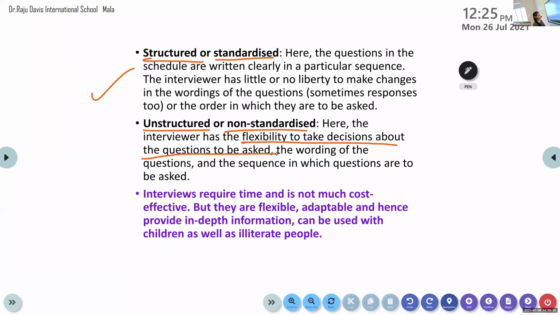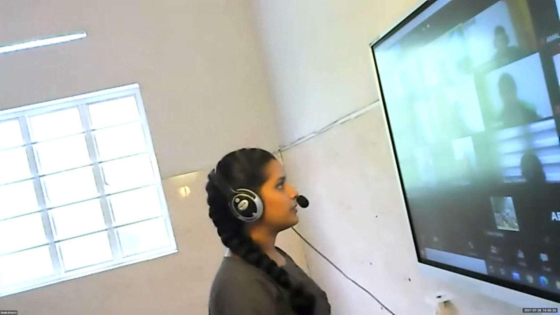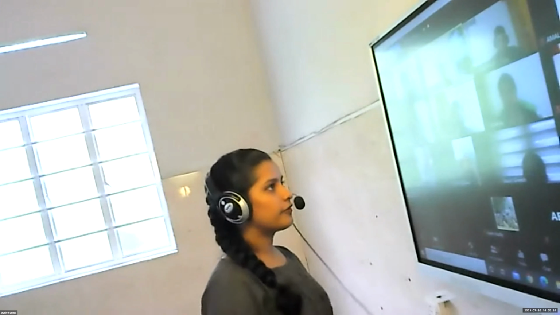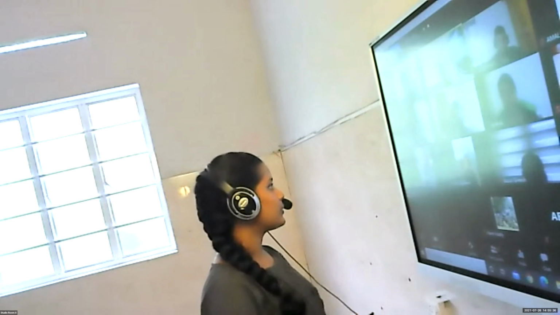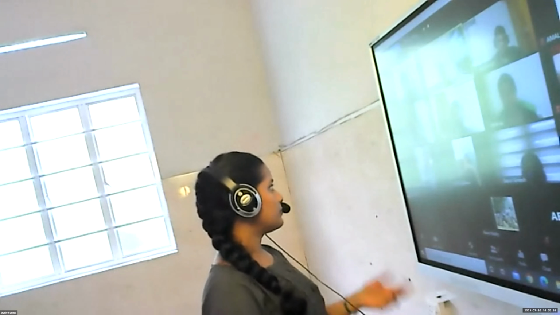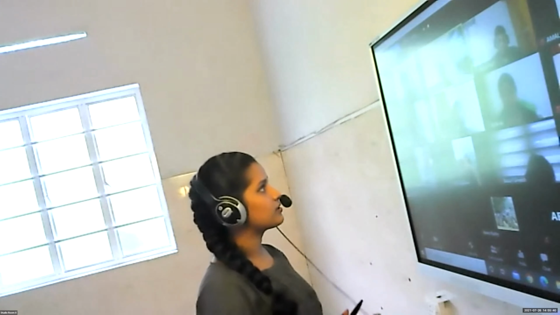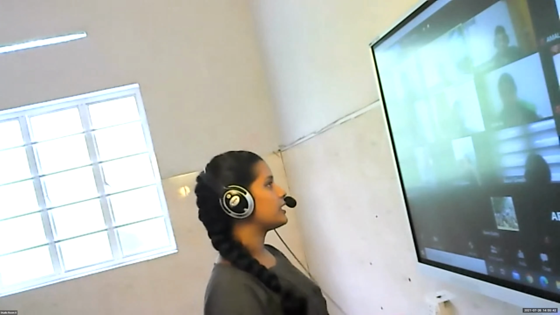Okay, so that has a structure already because the program manager or the producer or maybe the creative head might have already set the questions which are to be asked. So that already has a structure that cannot be changed in any way.